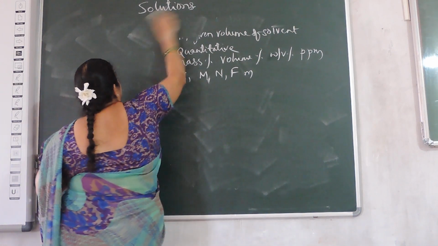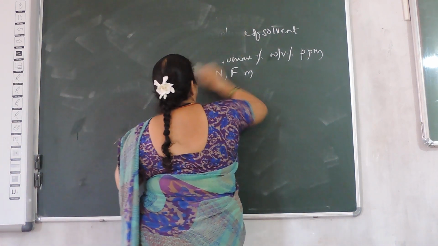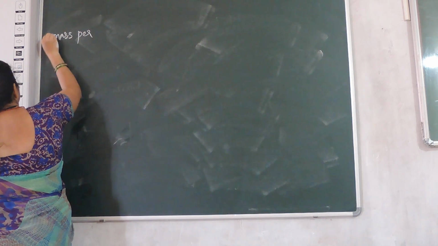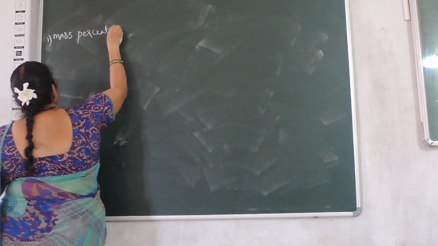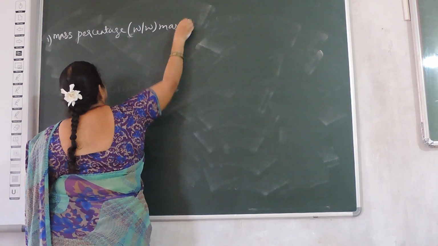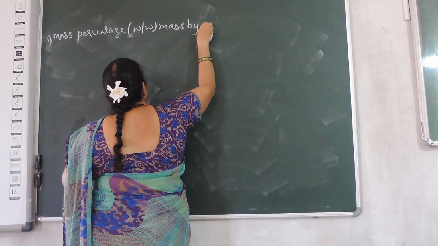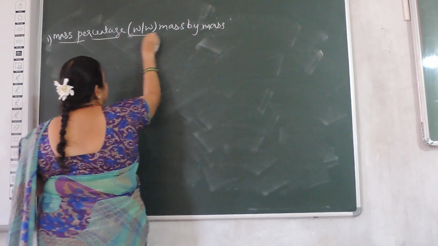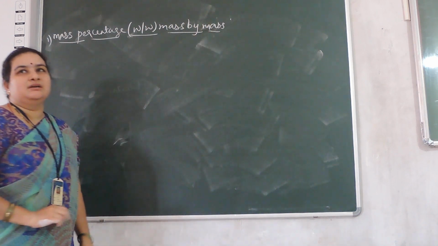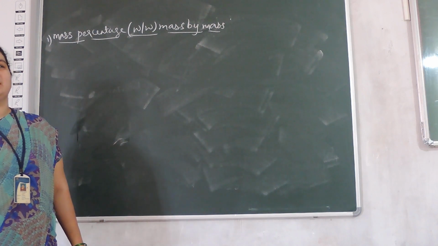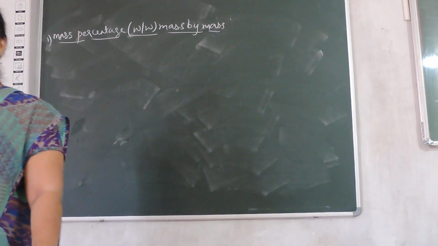First one, mass percentage, also called mass by mass or weight by weight or percent by mass. Mass percentage means the mass of the solute dissolved in 100 grams of the solution.